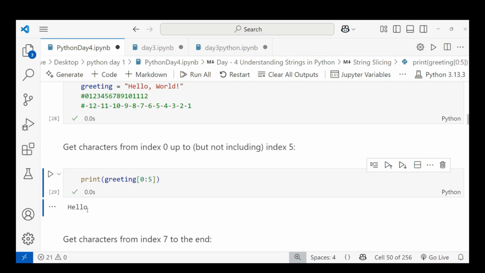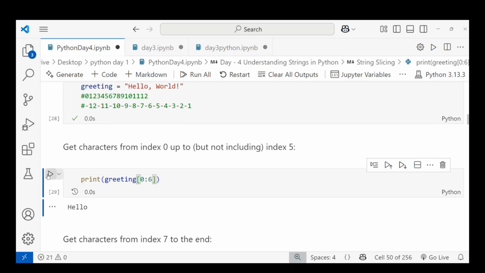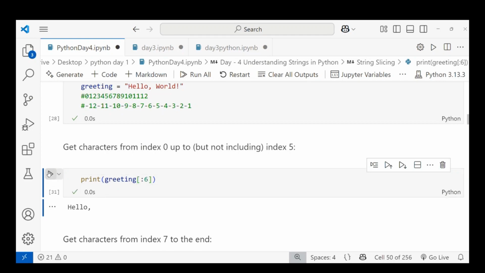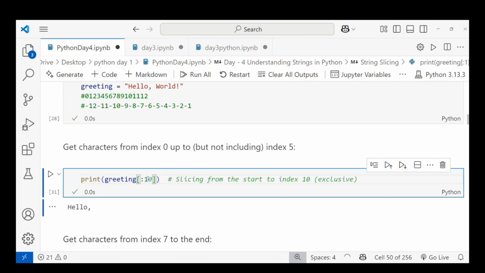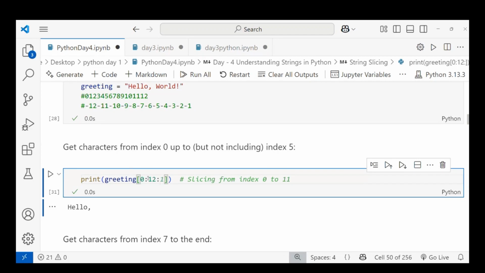When I'm giving the end value, you have to give plus 1. Giving 6 means we'll get Hello with the comma also. You can also leave out the 0 and start with a colon and 6, and it automatically understands the starting value is 0. If I want to skip, I give the end value as 12 and the start value as 0. For the step value you use another colon, with 1, which is already the default. So I get the Hello World.